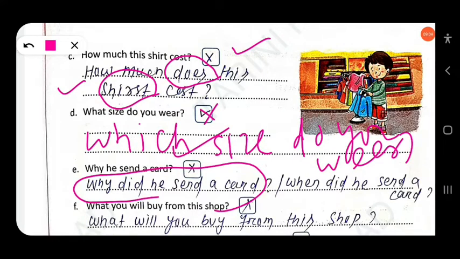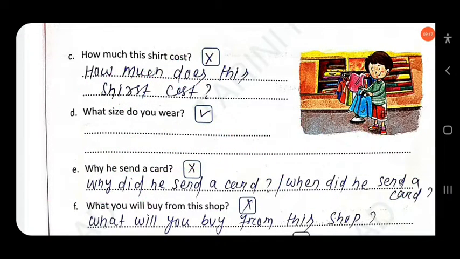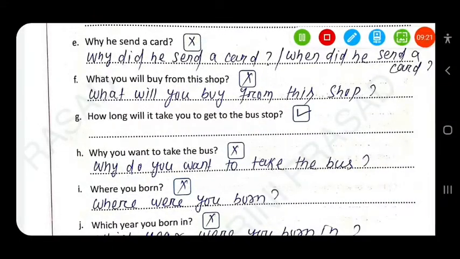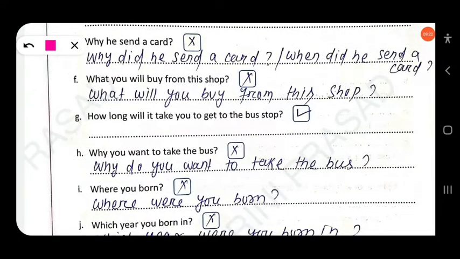When did he send me a card? Okay, as the question is written in why, so it is better you have to use the first one. Why did he send a card? Okay. Then next, what you will buy from this shop? Okay, this is wrong. You know after WH word auxiliary verb comes, but here after WH word pronoun is used. Okay, why are you crying? This is right. Why you are crying? This is wrong. Okay, so what will you buy from this shop?